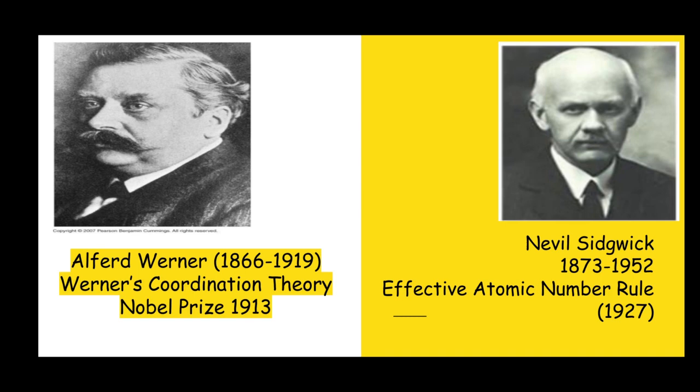After Werner's coordination theory, Neville Sidgwick in 1927 gave a theory of bonding which is known as the effective atomic number rule, or just EAN. Before going to discuss the effective atomic number rule, let's get familiar with some basic terms used in coordination complexes.